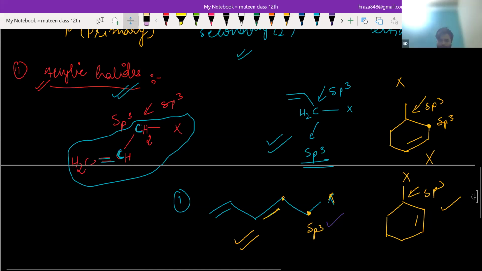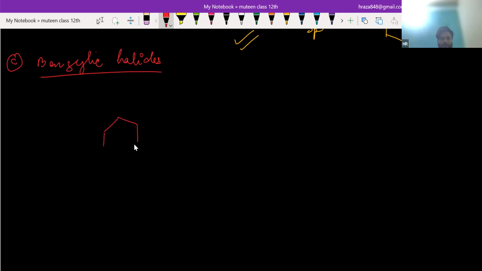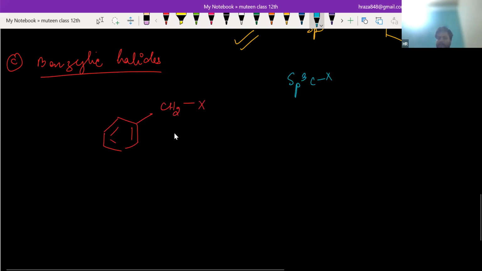So after allylic comes benzylic. Benzylic is also the same, because it is also an sp3 carbon attached to X. The only difference is that there must be a benzene ring, benzylic halides. So this is benzene and this is X. Since it is a classification of this sp3 carbon with X, you can see this is sp3, yes or no?